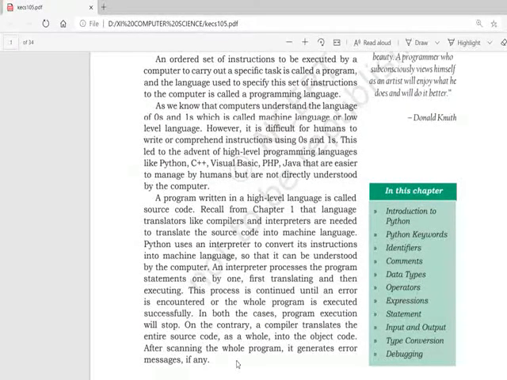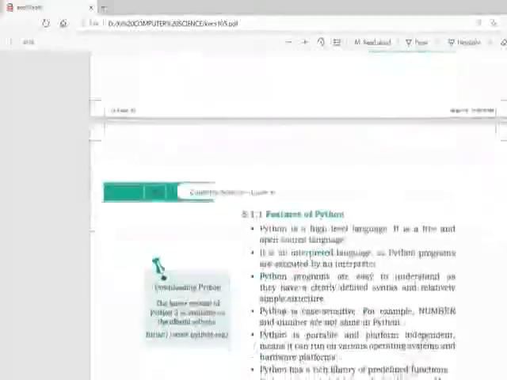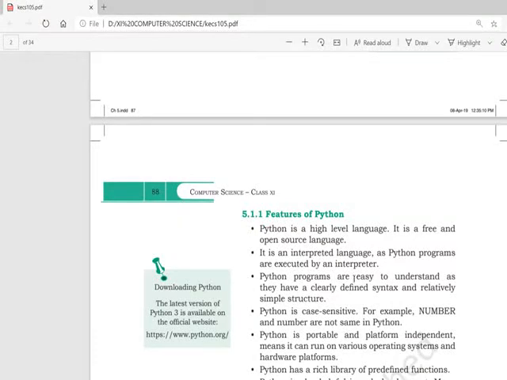On the contrary, a compiler translates the entire source code as a whole into an object code, and after scanning the whole program, it generates error messages if any. So Python tells errors line by line, and a compiler compiles the whole program at one time and shows the set of errors in a collected manner. That's the difference between the functionality of the compiler and the interpreter.